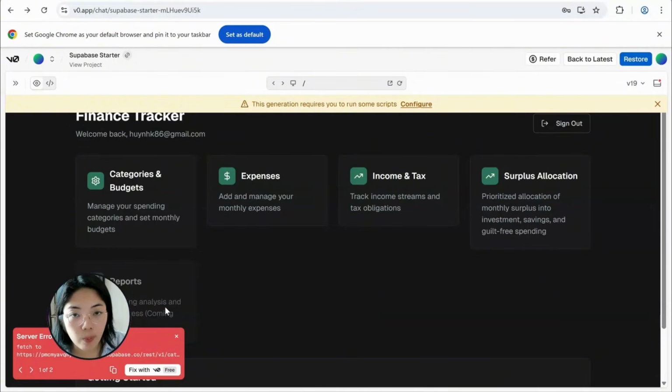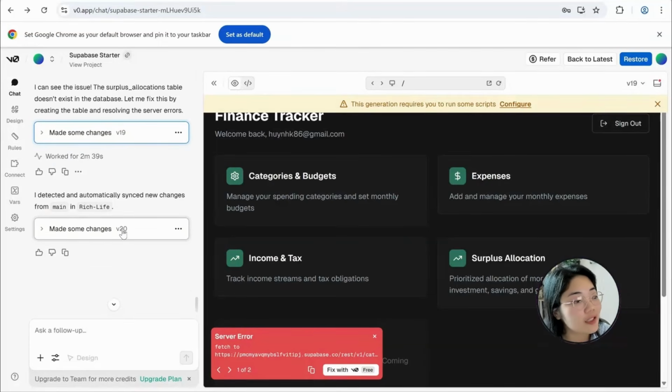So this is the minimal viable version of my product, and as you can see, I was planning to have reports and other functions as well. That is the version that I ended up with. And yes, in the chat, as you can see, this is only version 20, so I had good timing, because I was able to reduce the complexity of the app, remove the Excel uploading, then I could just start building the flow of this design that I want.